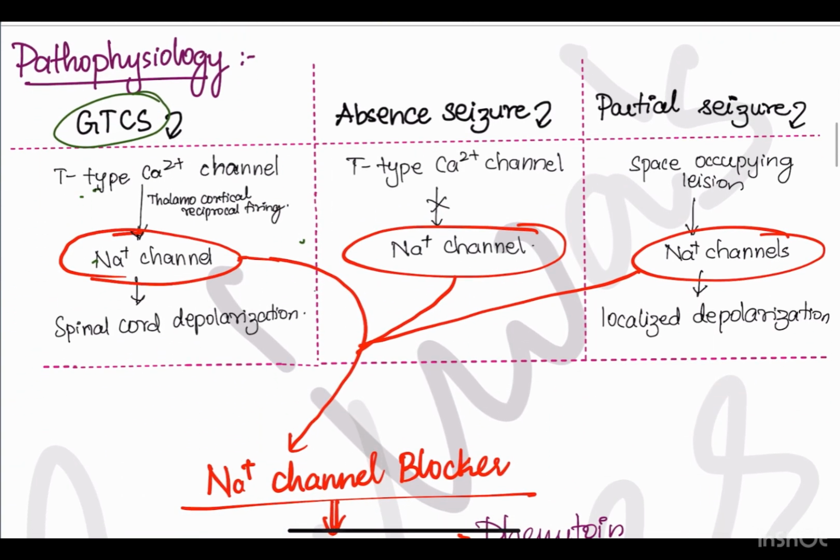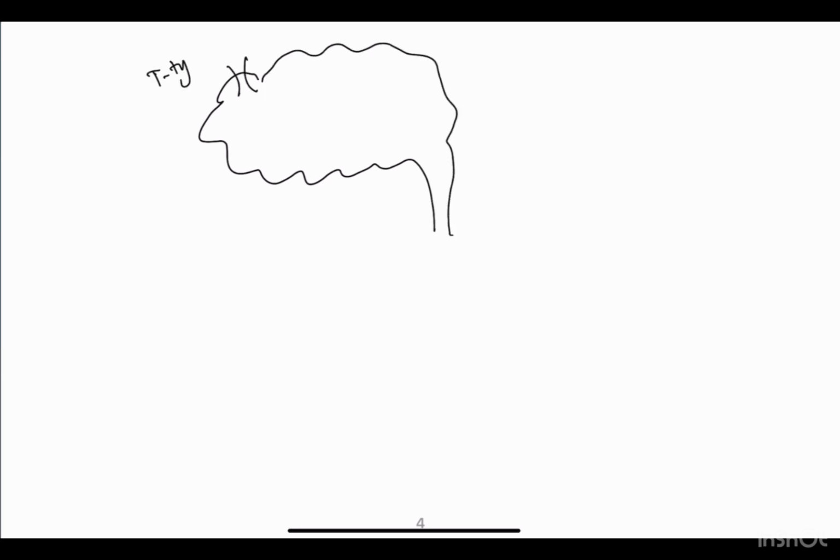For pathophysiology, I'll explain in short using diagrams. Let us imagine this is the brain and then we have the spinal cord behind. First, there will be activation of T-type calcium channels. This T-type calcium channel gets activated for no reason, and then there will be generation of an action potential. For the propagation of the action potential, sodium channels will get activated and then there will be further firing to the spinal cord. This will be from the thalamus and then it will go to the spinal cord.